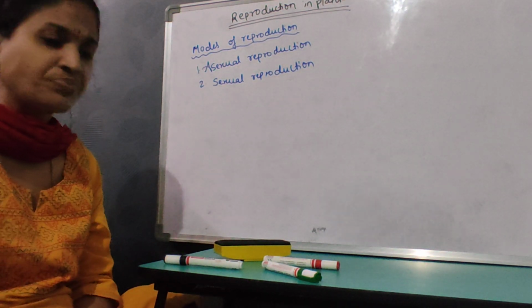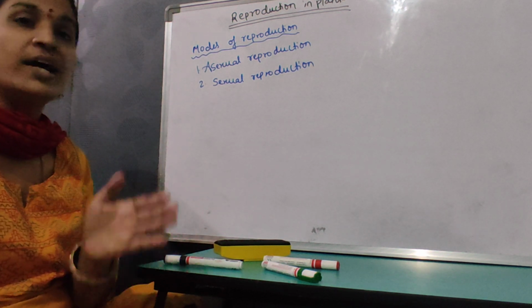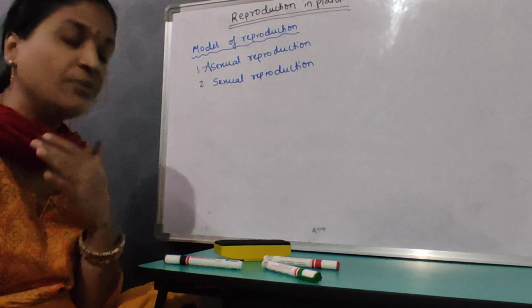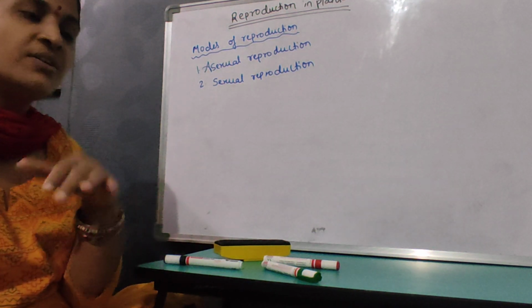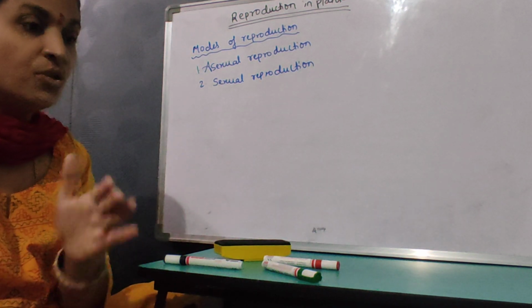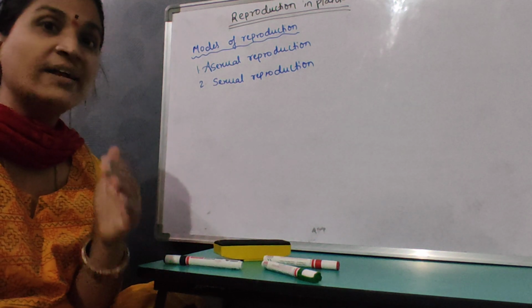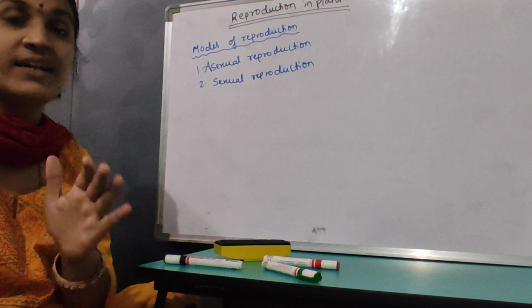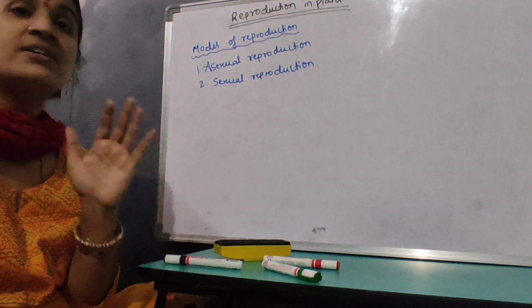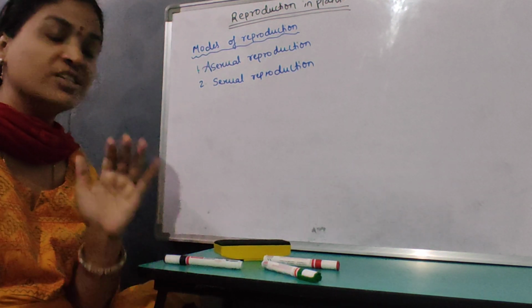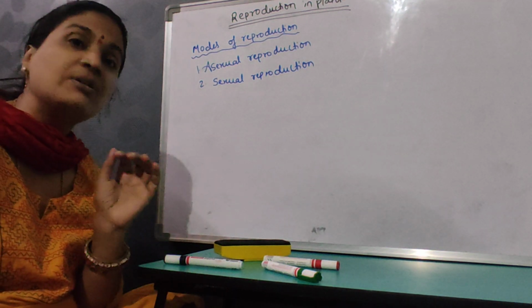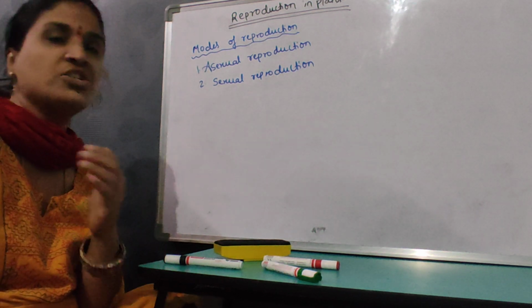And this offspring grows, matures, and in turn produces a new offspring. So this cycle of birth, growth, and death is maintained by reproduction. Reproduction enables the continuity of the species generation after generation.